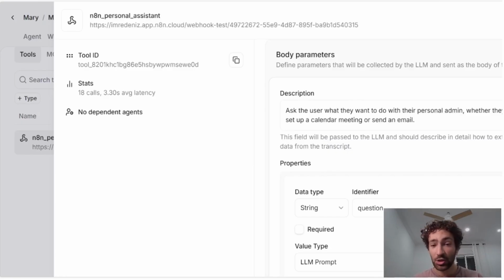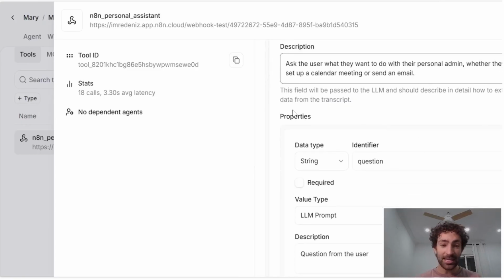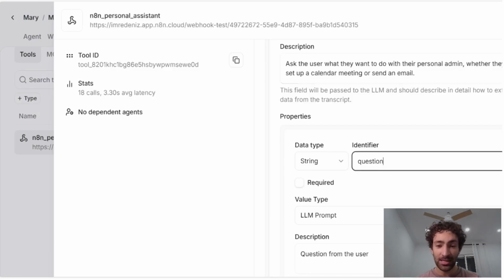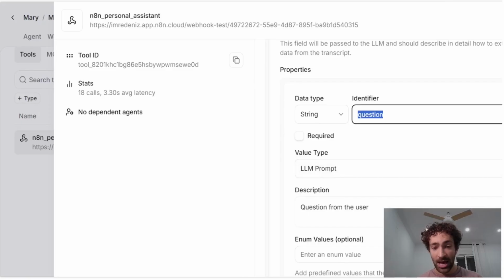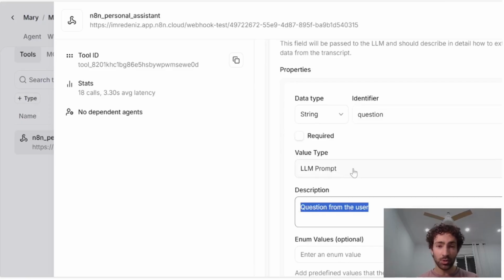So I've put in, ask the user what they want to do with the personal admin, whether they want to set up a calendar meeting or send an email, because at the moment, these are the only tools available to it. And here you want to set up this as a parameter. So what we're going to see here is when we go back into n8n and we see the execution, the prompt that comes into n8n will be in a question, will have the title of question. And the description of this is just question from user.